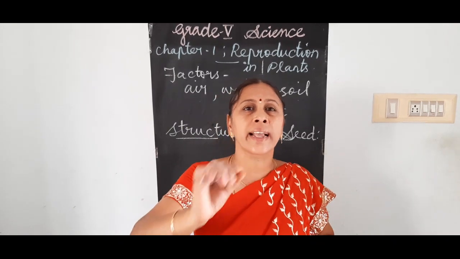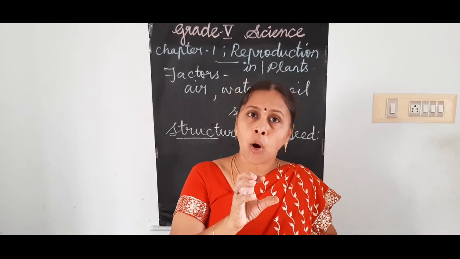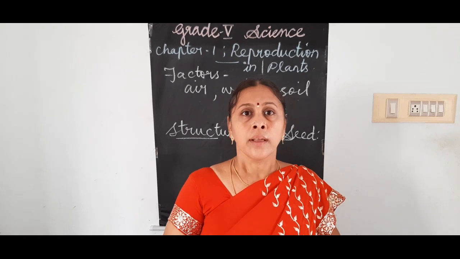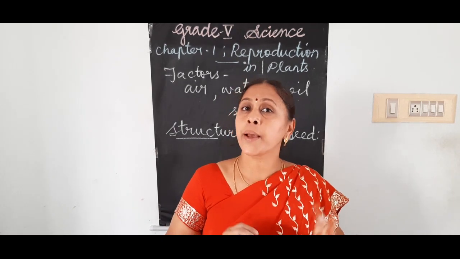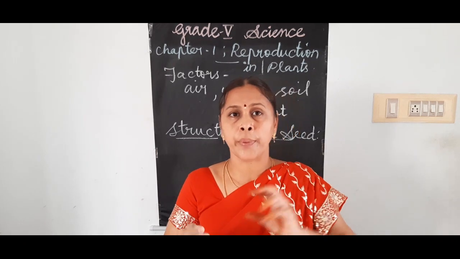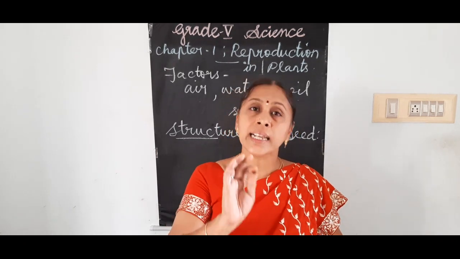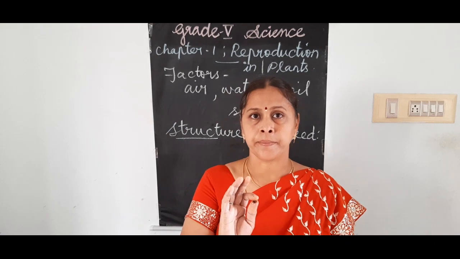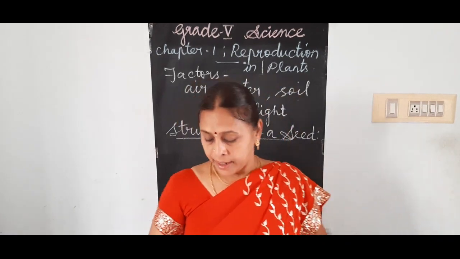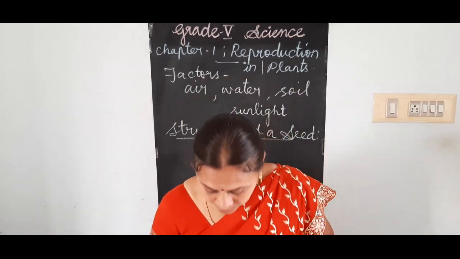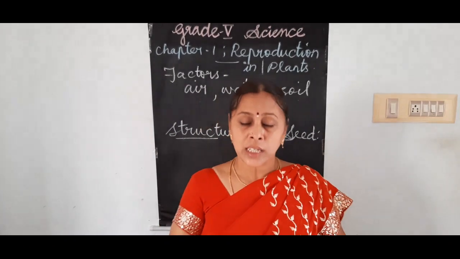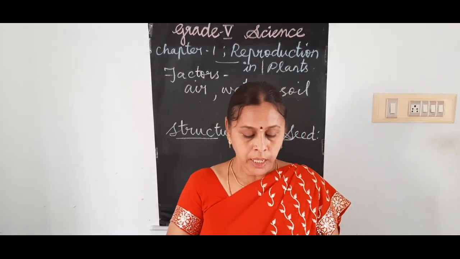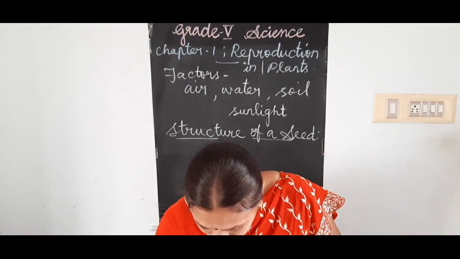It will have a dark thickening like that, so we call it a scar. In Tamil, you call it thazhumbu, the mark formed after a wound heals. So that is called a scar. And in the seed, there is a small white portion, and that is called the scar.